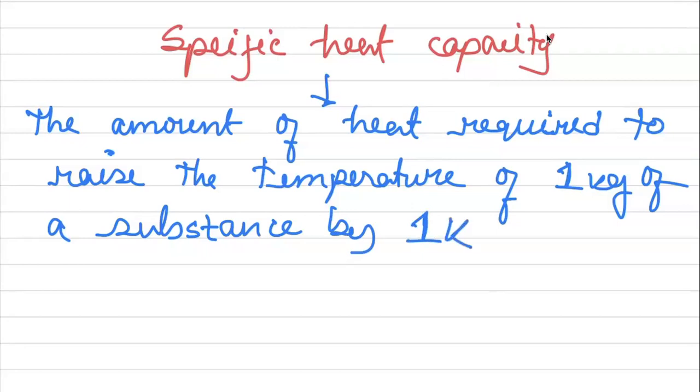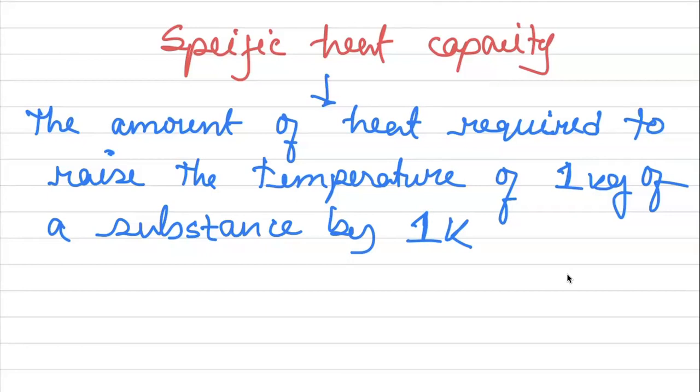The amount of heat required to raise the temperature of 1 kilogram of a substance by 1 Kelvin is known as specific heat capacity.